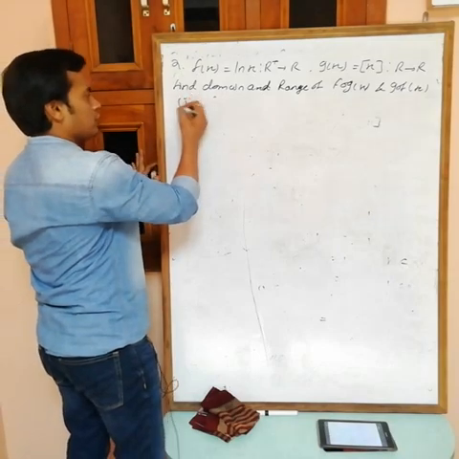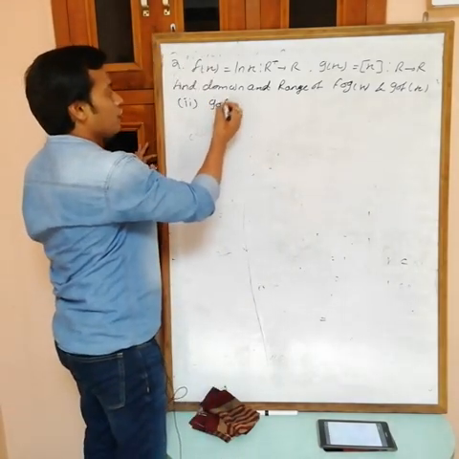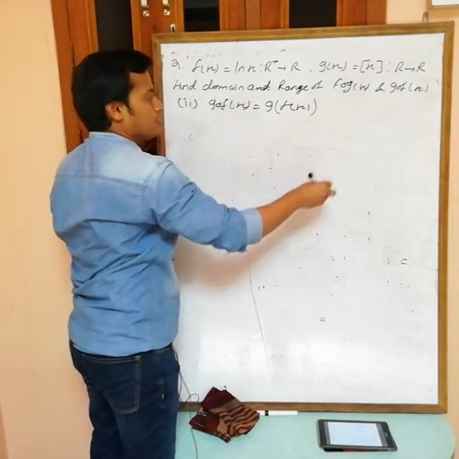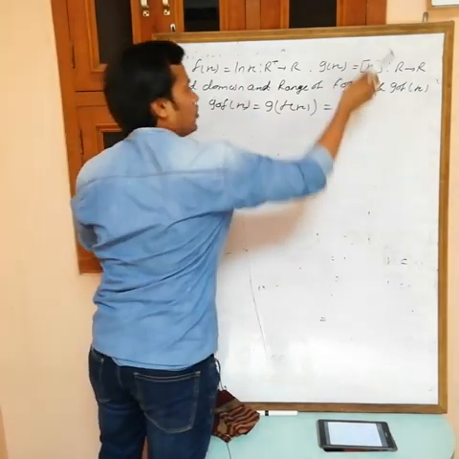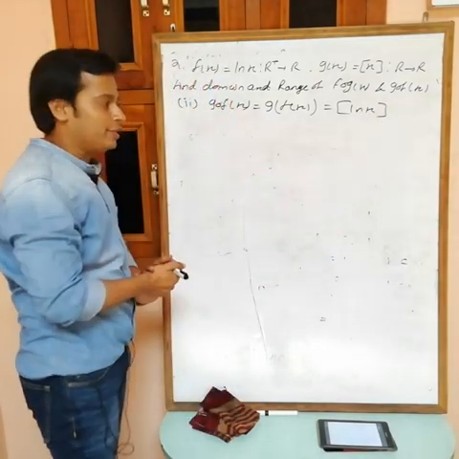Again same, don't worry, we will take 3-4 examples, after that it will be clear. g of f x, it means g of f x. We want the domain for this one, na? First find the function. f of x is ln x. g of ln x, what will you get? Greatest integer of ln x. This one you will get.